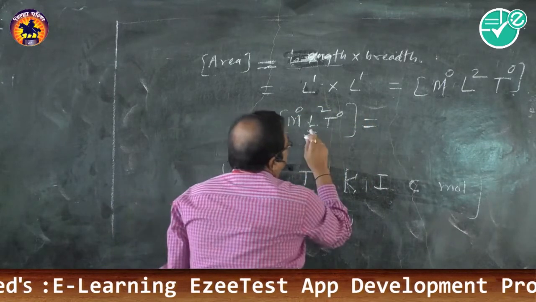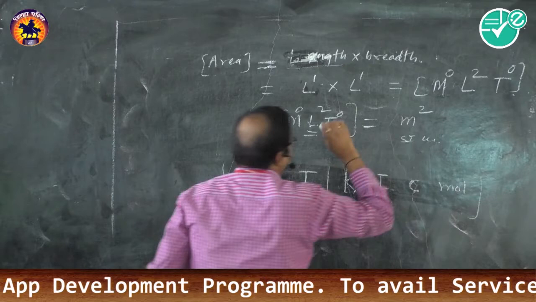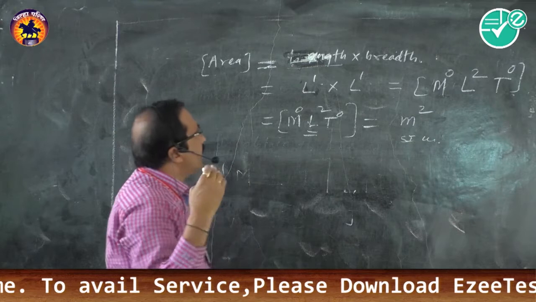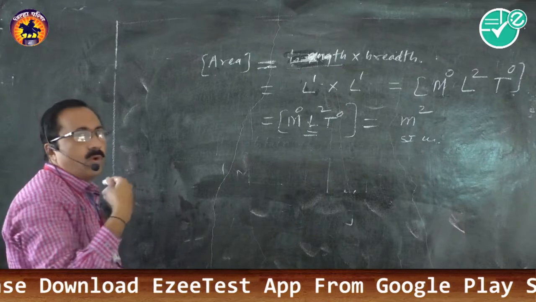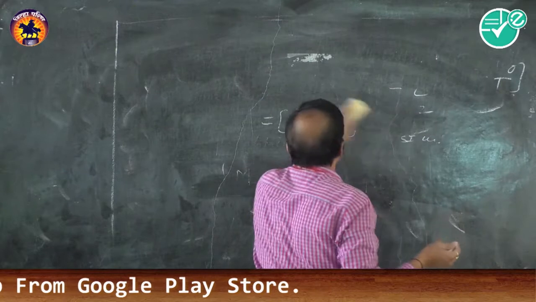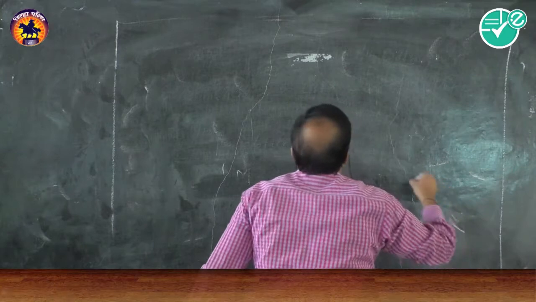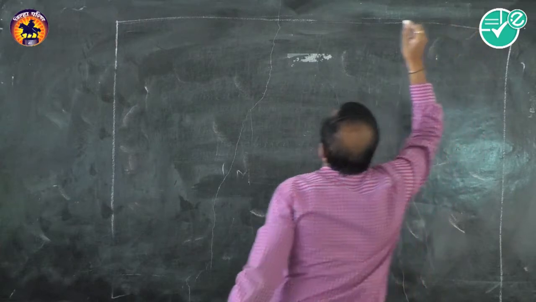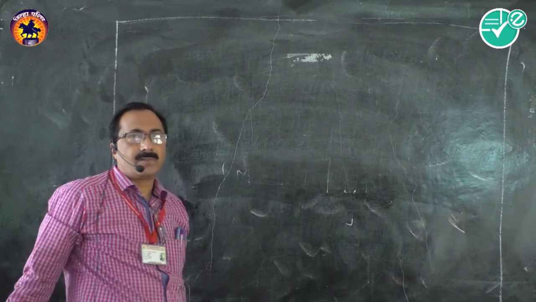So what is the SI unit? L square, that means meter square, is the SI unit of area. In this way, the dimensions can be determined. Many dimensions are used, so we shall practice for more fundamental quantities. We shall find the dimensions of many quantities today, and thereafter we shall study the uses of dimensional analysis, and thereafter, if possible, we can discuss some MCQs, which is the ultimate task.